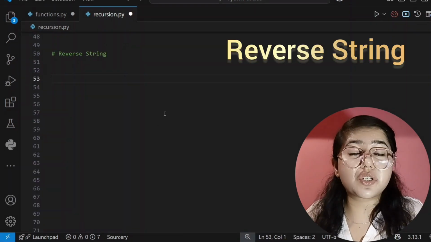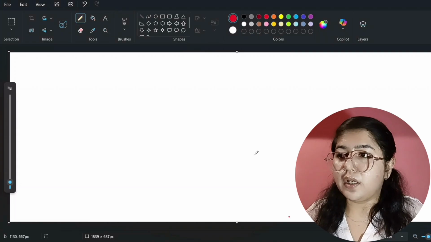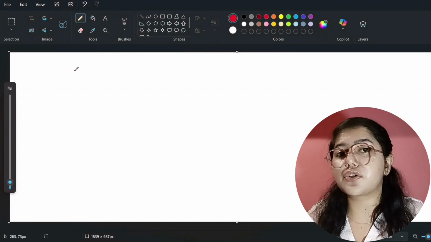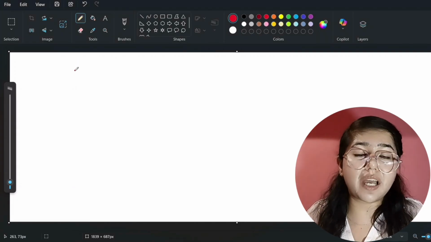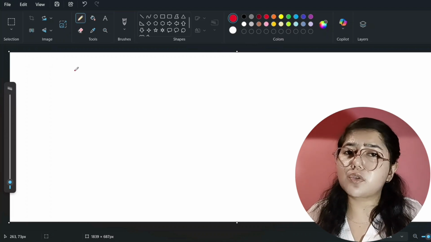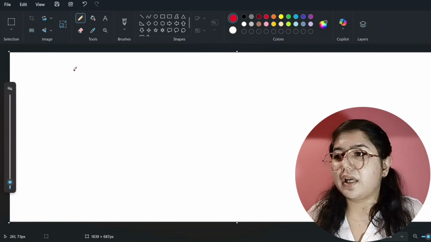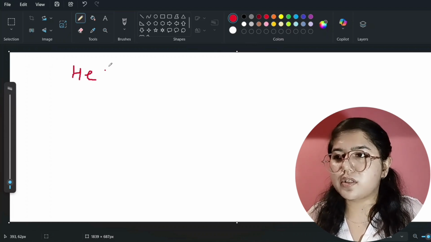So now our next question is, we have to reverse a string, right? So if I tell you that you have to reverse a string using recursion, in tuples and dictionary I have already taught you that you can reverse a string by using a method, and it is much easier. But here we have to use recursion. So for that, if I tell you that hello is a string and you have to reverse this.